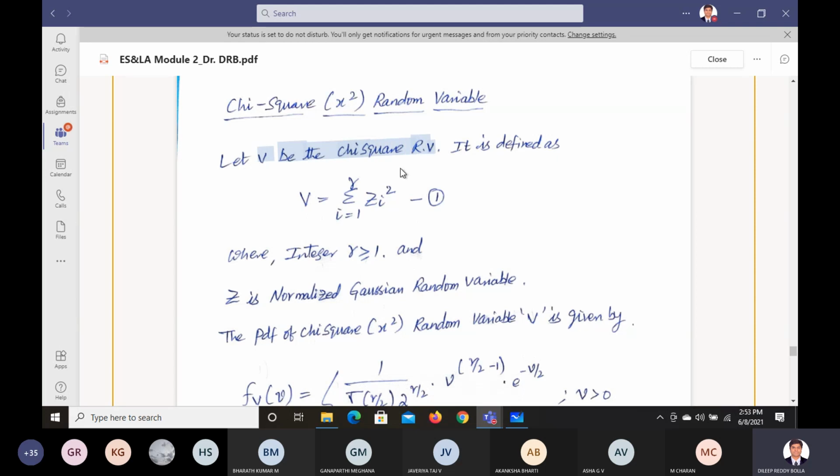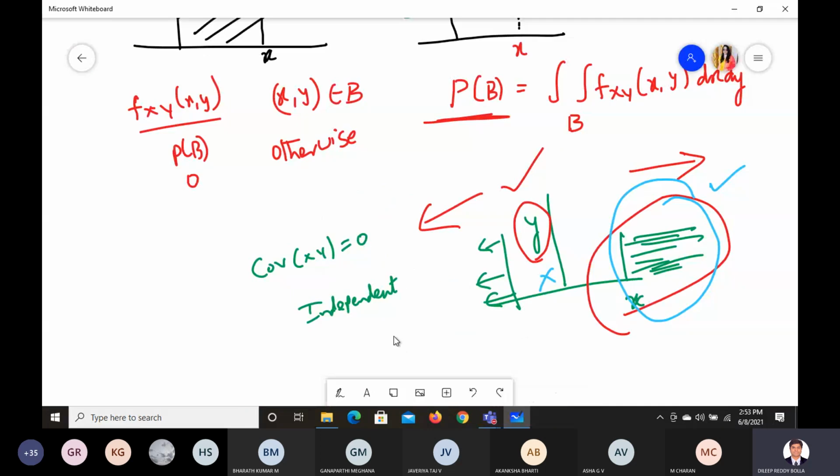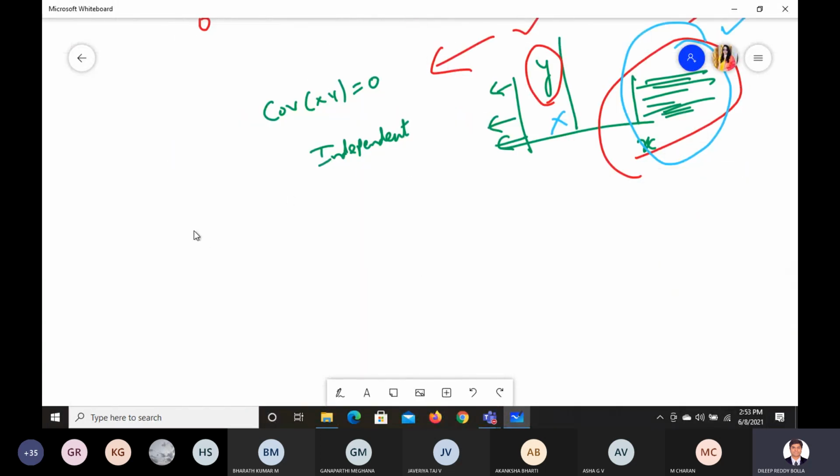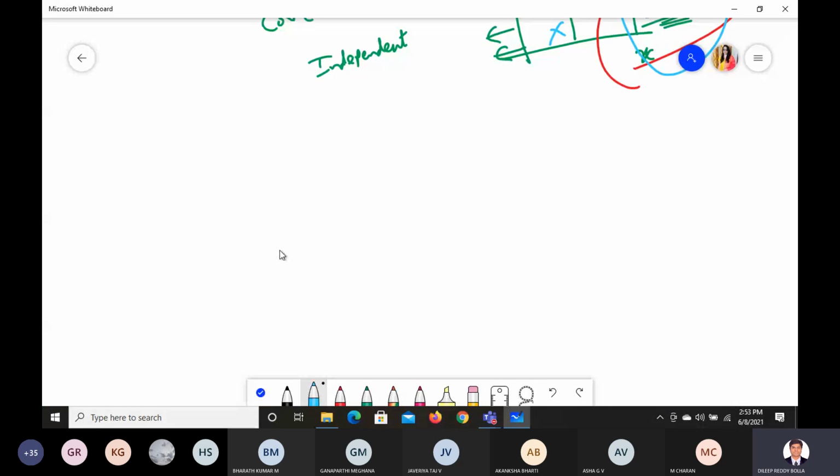How is V defined? Same as the previous one, right? Previously what we wrote, let us see. We wrote W. How did we write W? W equals summation i equals 1 to n of xi. Now we are writing V. What is this V?